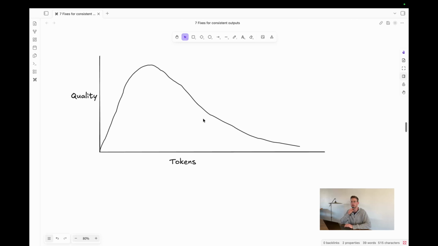If you've ever noticed that towards the end of a session, the thing just stops listening to you, it breaks your rules, and you find yourself going, hey, I've told you so many times not to do this, the reason for that is this context rot. When you're in this zone over here, the LLM is finding it a lot harder to remember all of your stuff from back here.